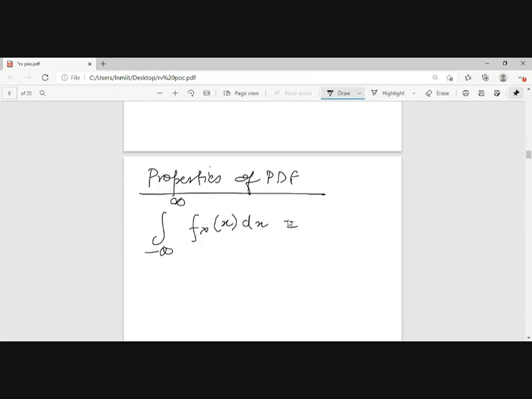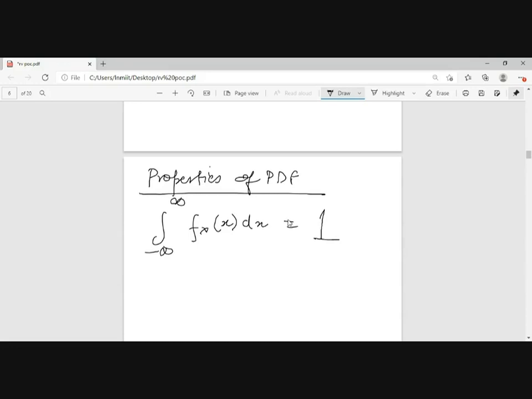That means I am calculating the complete area under the probability density function. That means I am taking the complete space. If I'm taking the complete space, what does that mean? That means the area will be equal to 1.